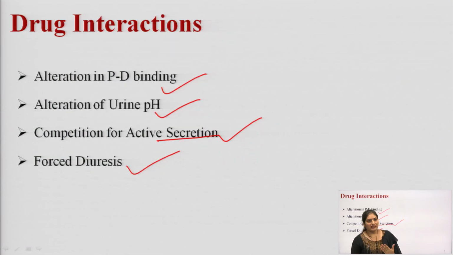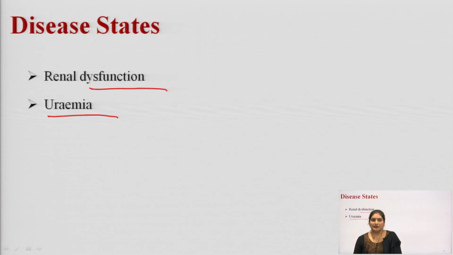Okay. The next is the drug interaction. There can be certain drug interactions, for example, alteration in protein drug binding, alteration of urine pH, competition for active secretion, and forced diuresis. These interactions can also affect the renal excretion of the drug. The last factor is the disease state. In case of disease state, there can be uremia or there can be renal dysfunction. In both of these disorders, the renal function or renal excretion will be adversely affected. Okay. So, this was the effect on renal excretion of the drug.